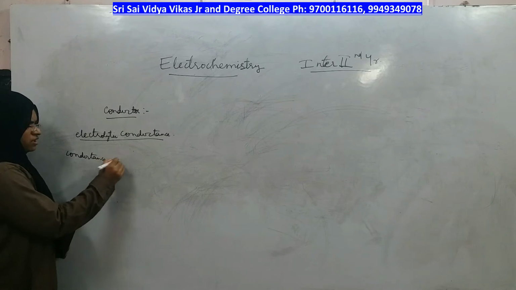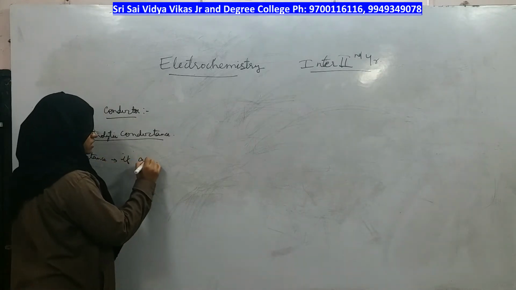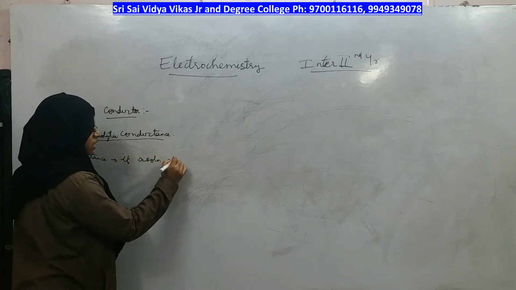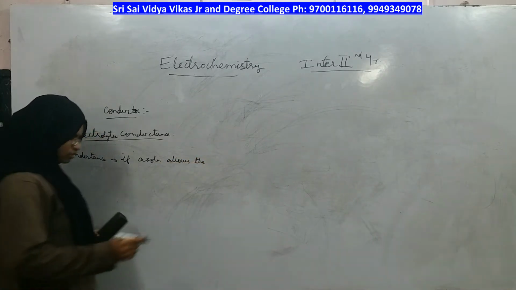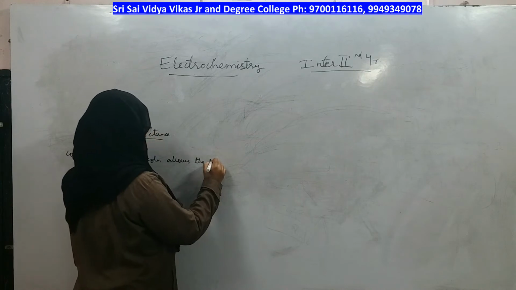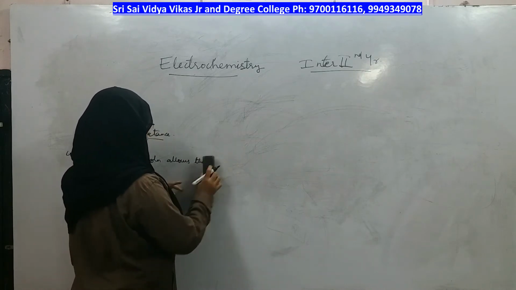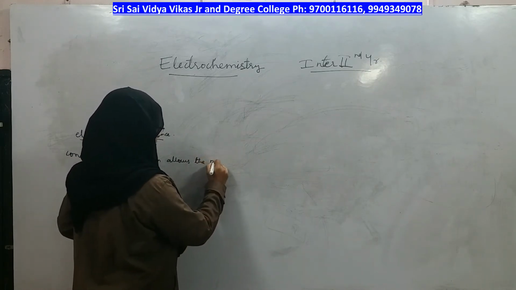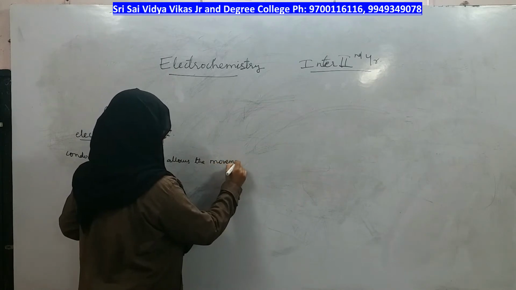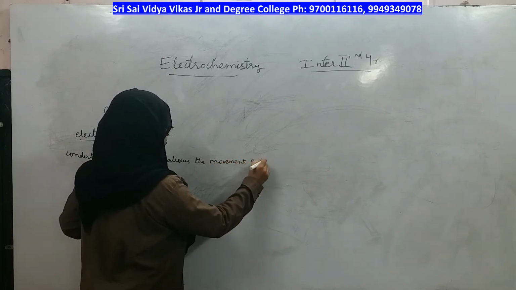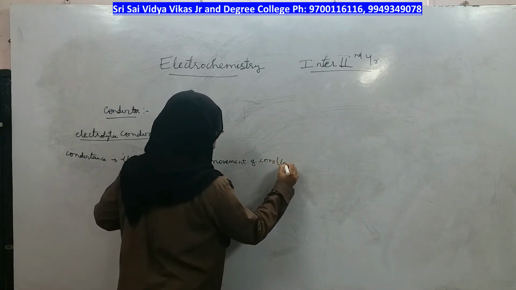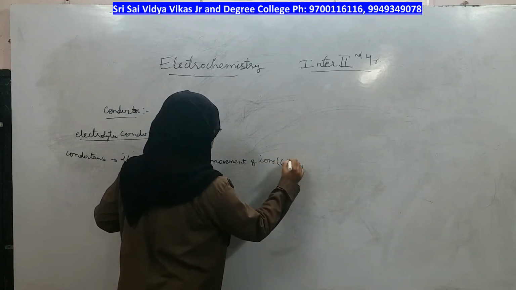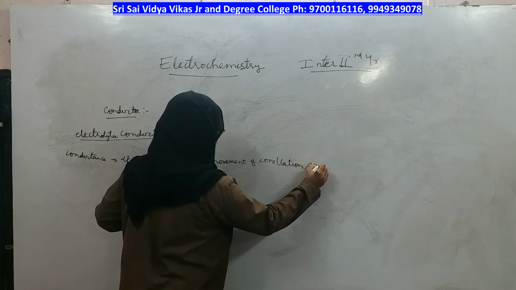Conductance is nothing but if a solution allows the movement of ions, and ions can be cations as well as anions.